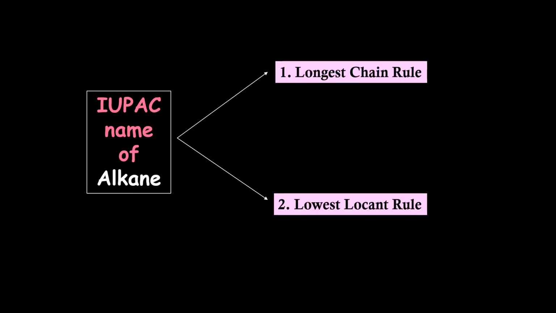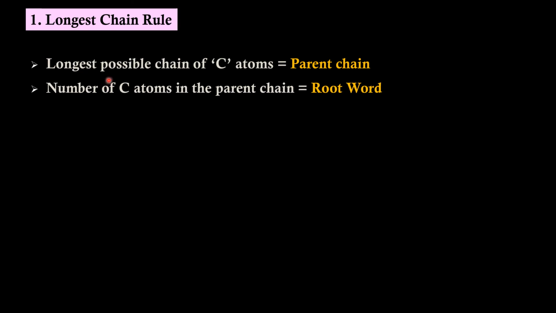To name the complex alkane molecules, we need to learn two rules. One is the longest chain rule, another one is the lowest locant rule. First, let us learn the longest chain rule. In the longest chain rule, we will be finding out the longest possible chain of carbon atoms and we call it the parent chain or root chain or principal chain. The number of carbon atoms in that parent chain, we call it the root word.